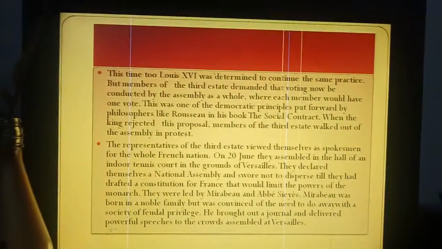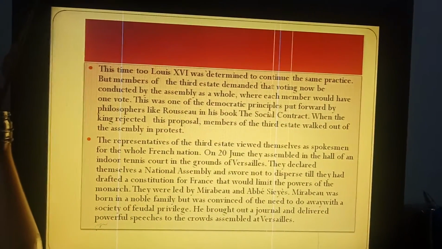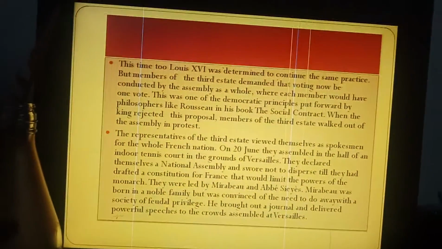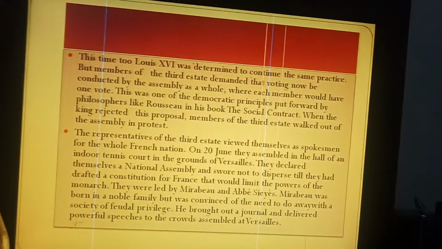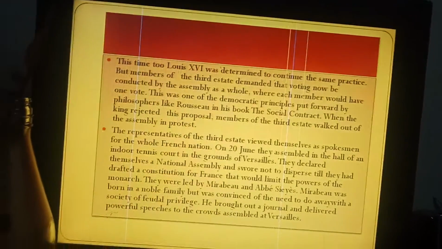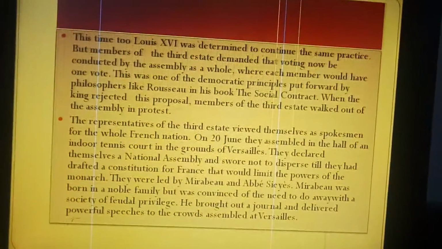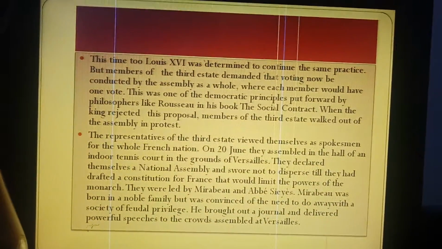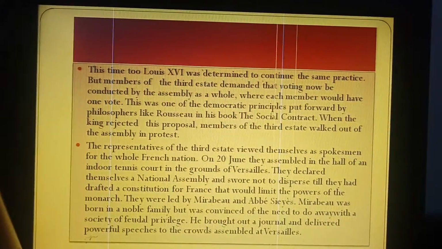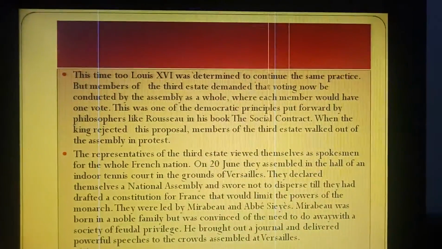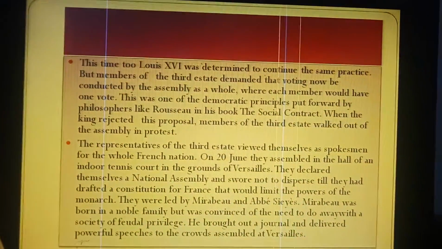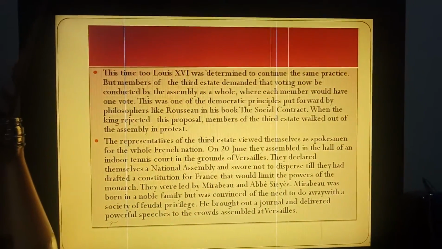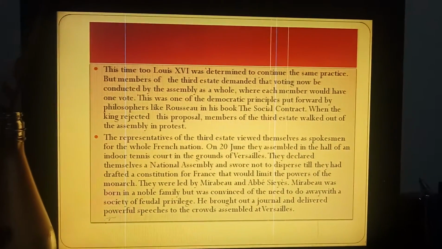This time too, Louis XVI was determined to continue the same practice of voting. But members of the Third Estate demanded that voting now be conducted by the Assembly as a whole, where each member would have one vote. This was one of the democratic principles put forward by philosophers like Rousseau in his book, The Social Contract. When the king rejected this proposal, members of the Third Estate walked out of the assembly in protest. The representatives of the Third Estate viewed themselves as spokesmen for the whole French nation.